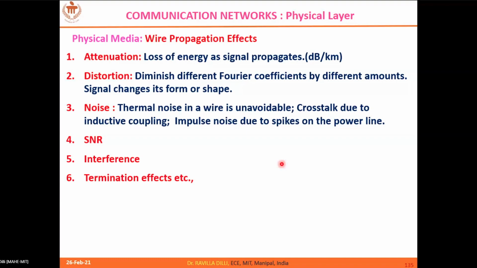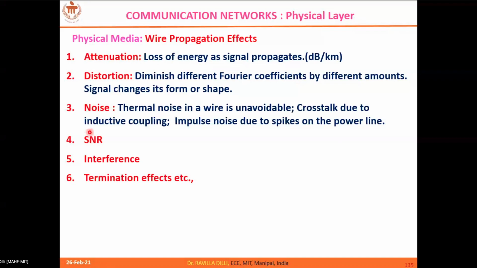And noise is unwanted signal, unwanted by anyone. Nobody wants this. There is thermal noise in the cable, which is due to the movement of electrons, and impulse noise, due to spikes in the power lines. All of this is considered noise, which is exactly the unwanted thing. And the signal to noise ratio, SNR, should preferably be a higher value.